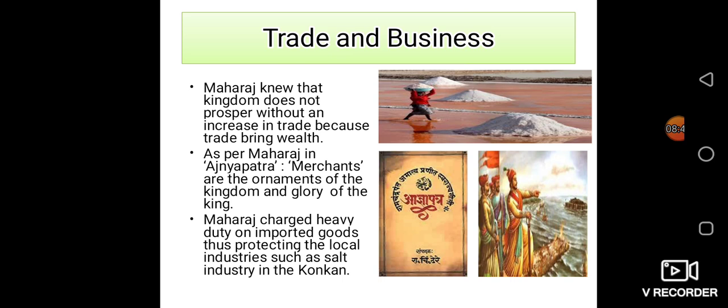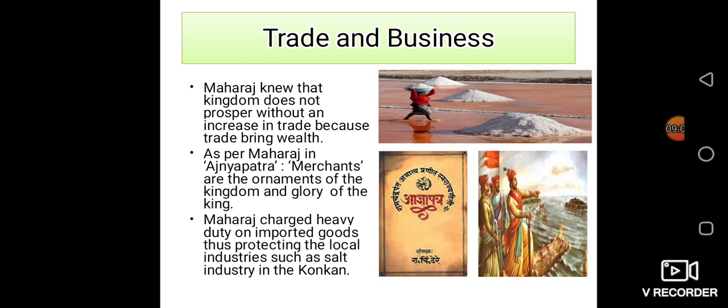As the tax rate on imported goods increased, the Portuguese also increased the salt rate. As the salt rate went high, the local people understood the importance of our local production, and they stopped buying salt from Portuguese territory.